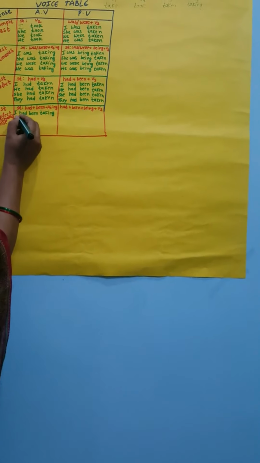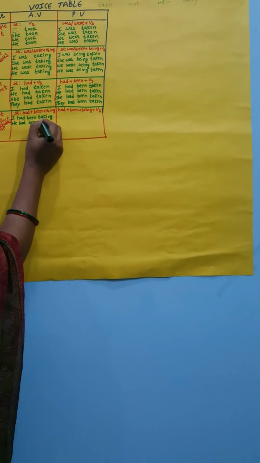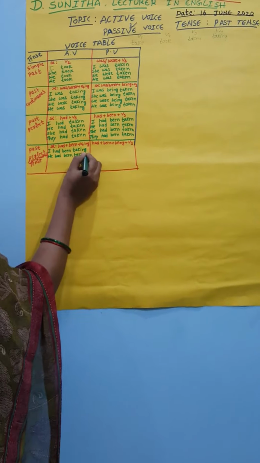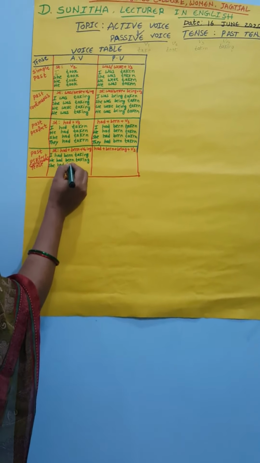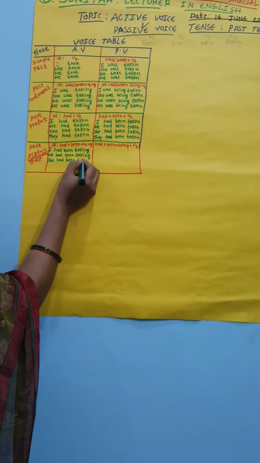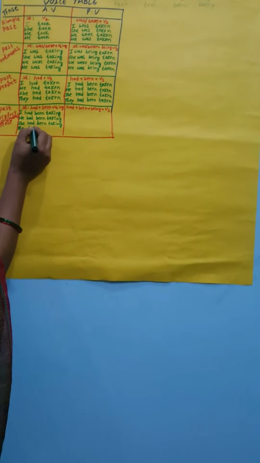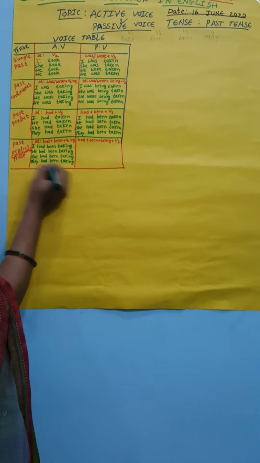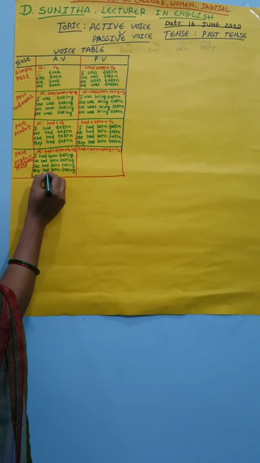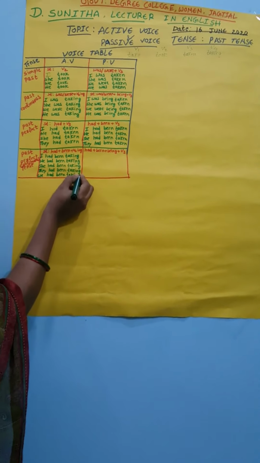I had been taking, he had been taking, she had been taking, they had been taking, we had been taking. So this is the past perfect continuous tense.